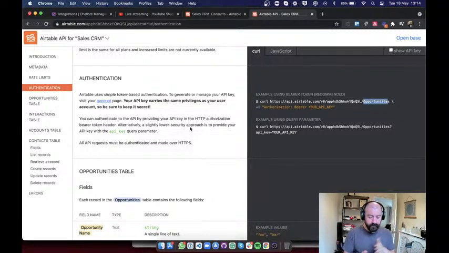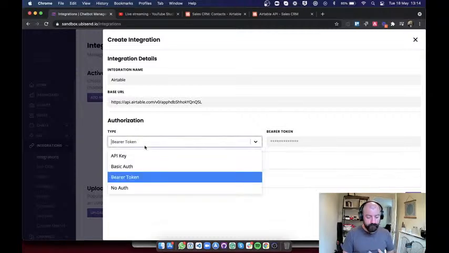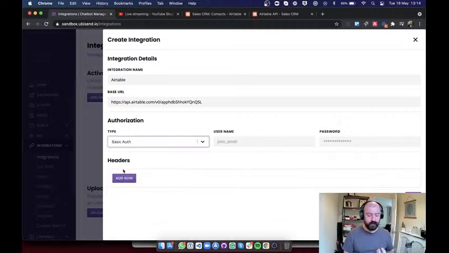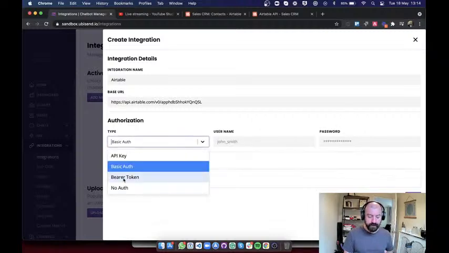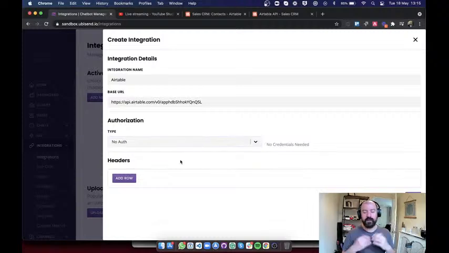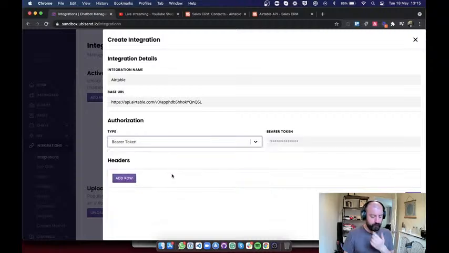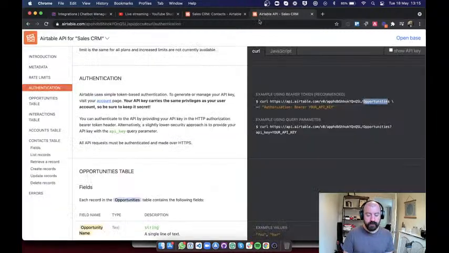All right. So the next thing we need to do is authorize our connection. Within ubisend, you can authorize the API in 4 different ways. You can do an API key, a basic authorization, a bearer token, or no authorization at all, in the instance where this specific piece of software would not require you to authorize. In this instance, what I've noticed is somewhere here.